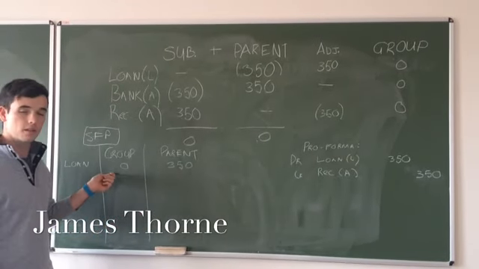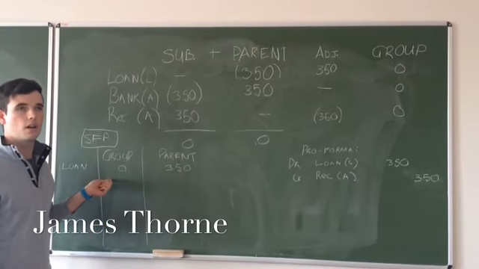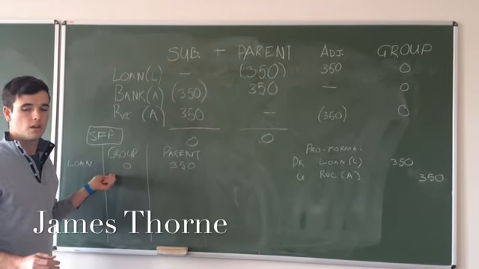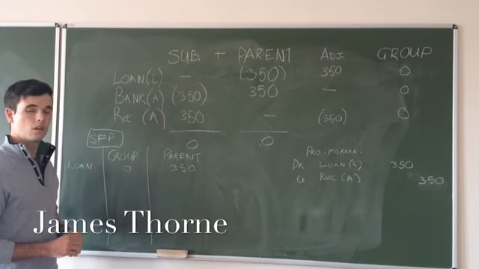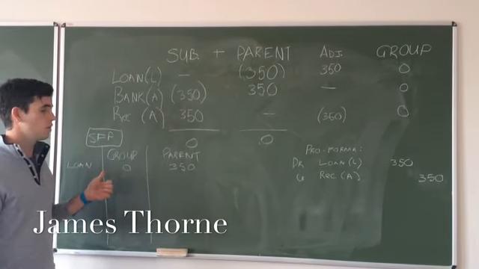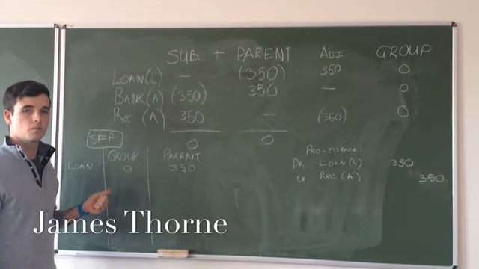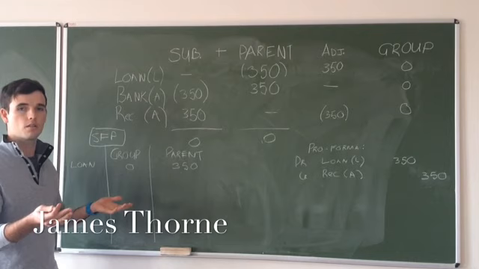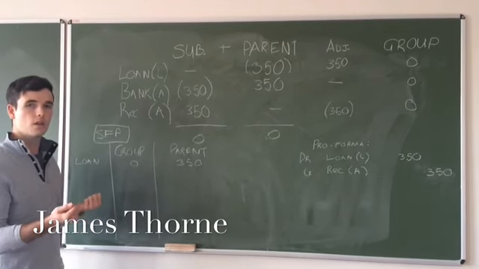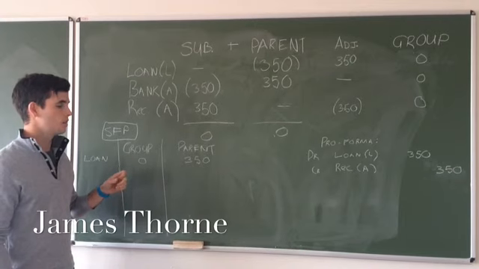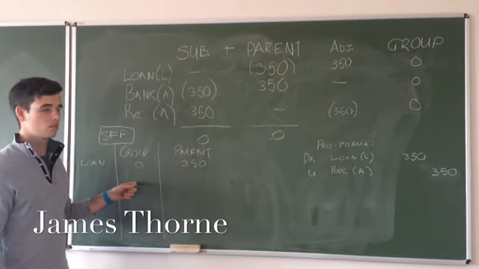However, from a group perspective, they don't have a liability, and the reason is it doesn't meet the definition according to IFRS for SMEs. First of all, they don't have a present obligation, because from a group perspective they don't have to do anything. It's happening intercompany, and the main reason it doesn't meet the criteria is that there's going to be no outflow of economic resources from the group as a whole.